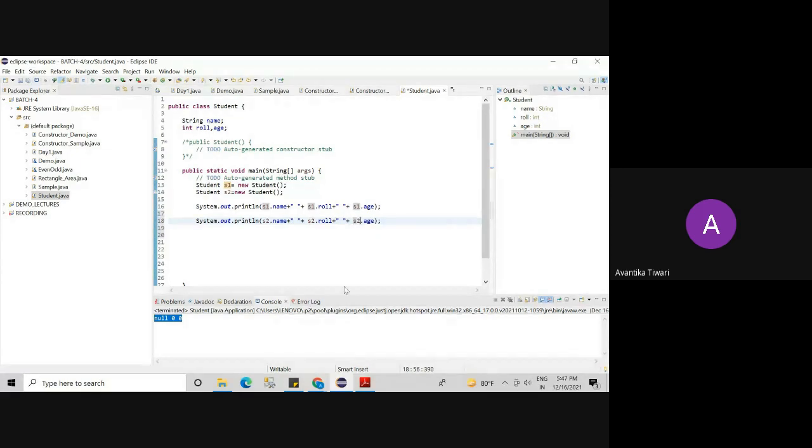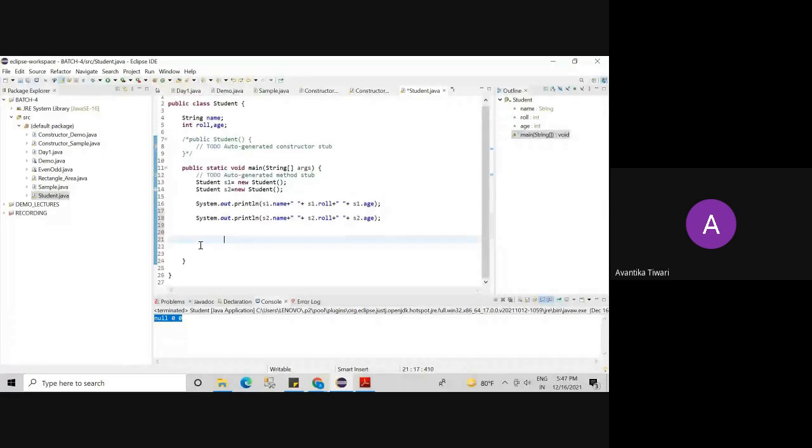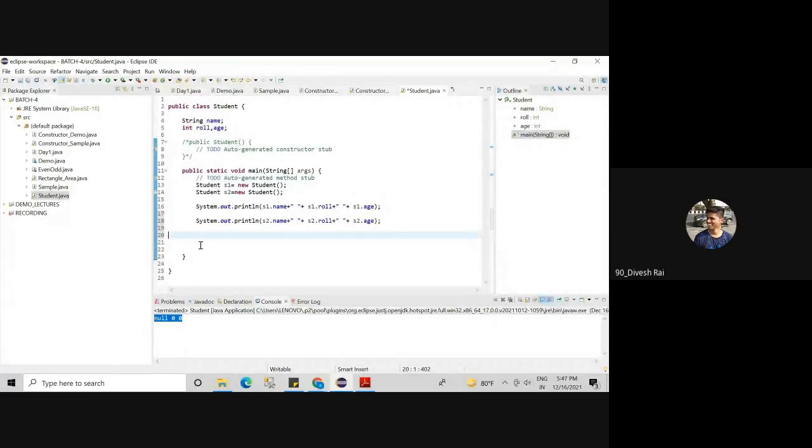So this statement will give me the details of the S2 student. Now you tell me, what is the name of S2? Null. What is the roll number of S2? 0. What is the age of S2? 0.